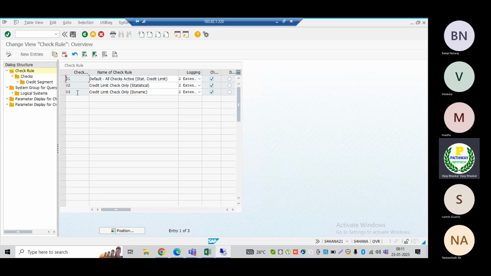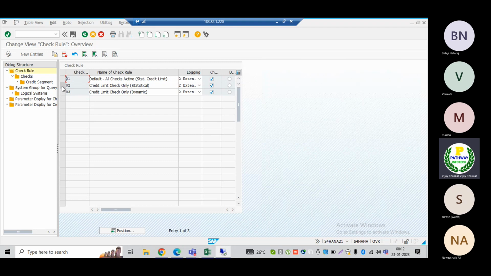First let us focus on 02, the statistic credit check, then 03, the dynamic credit check. In the business partner we must select what kind of credit checking rules the business partner should have. At business partner level, we must assign the credit checking rules.